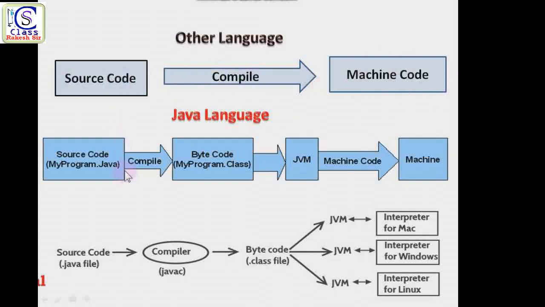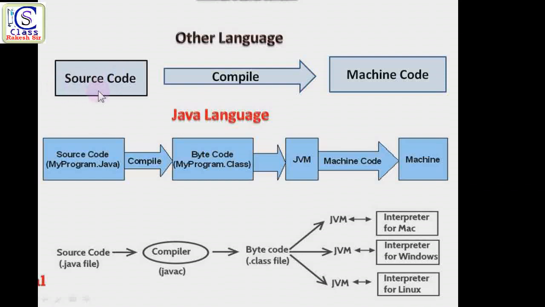But in Java, that is the feature of Java. Whenever we write source code, the Java compiler converts it to byte code, and this byte code is a unique code. It can be executed with the help of the JVM on any type of machine: Mac, Windows, Linux, any type of machine. Getting it? This concept is known as platform independent. It means you develop the Java code on Windows, but it will execute on any machine. But in other languages, the machine where you develop the code is the only one you can use to execute it.